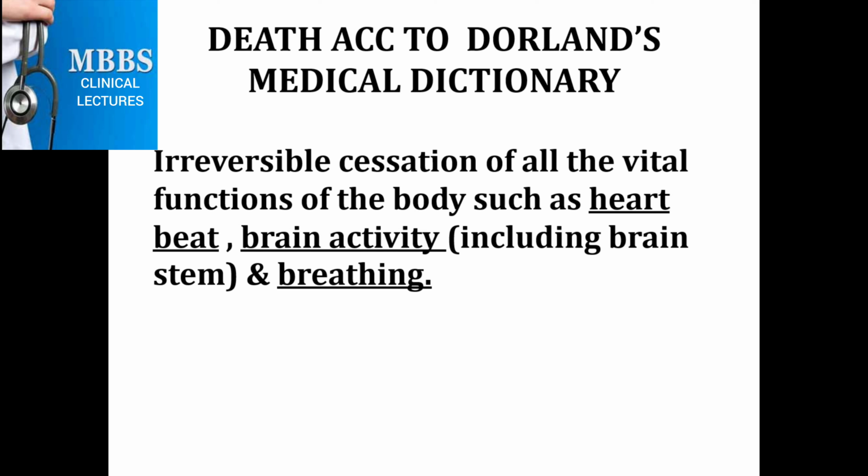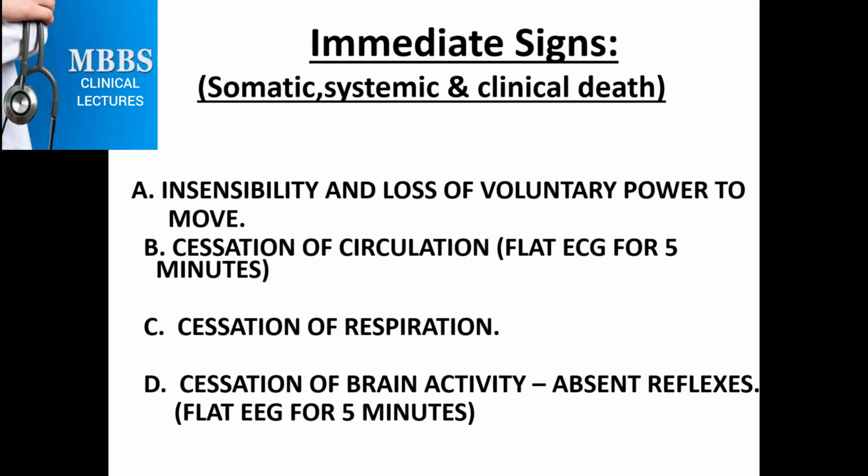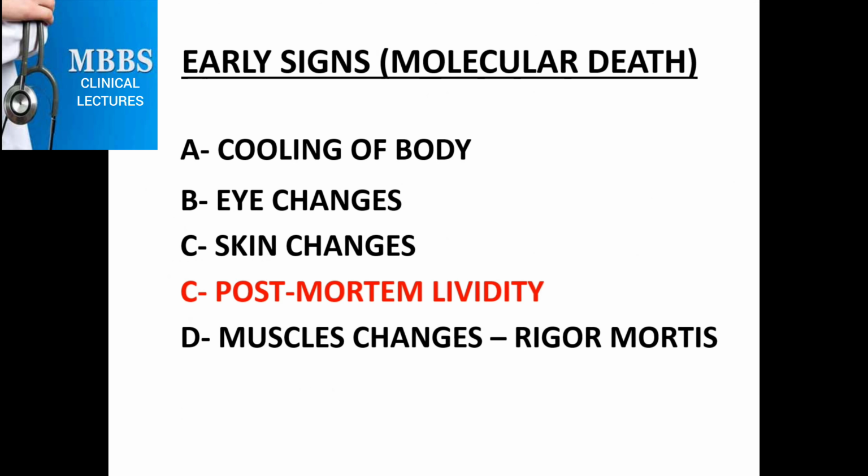You have learned in the previous lecture that death is the irreversible cessation of all the vital functions of the body, such as circulation, respiration, and brain activity. Signs of death are grouped in three: immediate, early, and late. The immediate signs are insensibility and loss of voluntary power to move, then cessation of circulation, meaning flat ECG for 5 minutes, and cessation of respiration. It can be confirmed by performing a few tests. Then cessation of brain activity: absent reflexes and a flat EEG for at least 5 minutes.